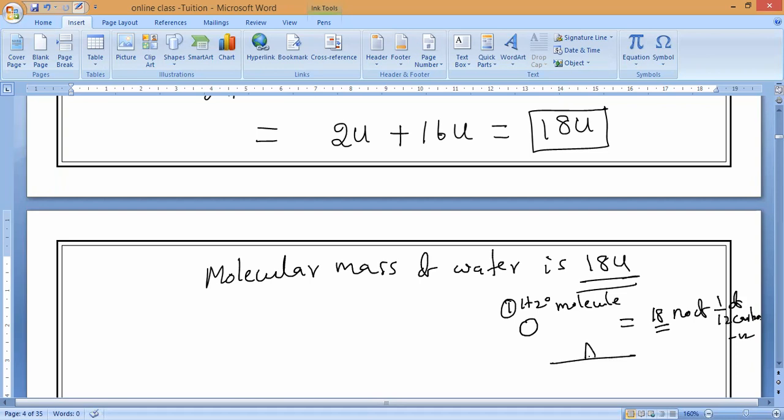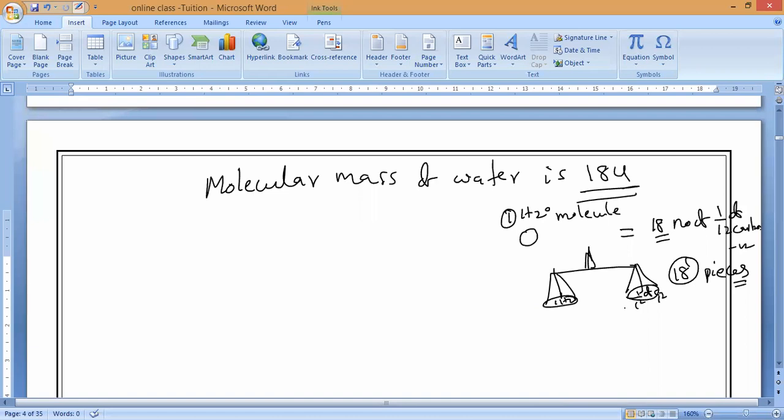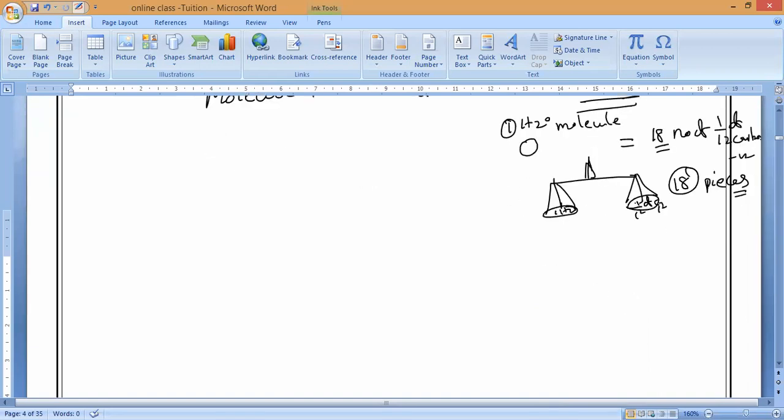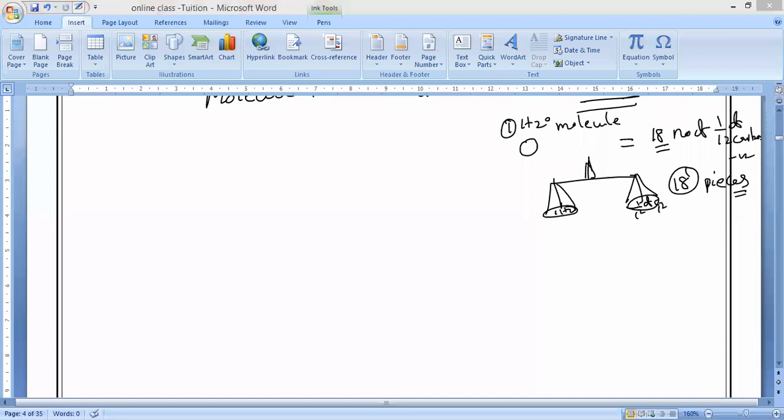So if you take the beam balance, on this side I kept one molecule of water. On the other side, how many pieces of 1 by 12 of carbon 12 should I keep? 18 pieces. That is the meaning: one water molecule is 18 times heavier than 1 by 12th of a carbon 12 atom. Understand? Any doubt in this? Please ask me.